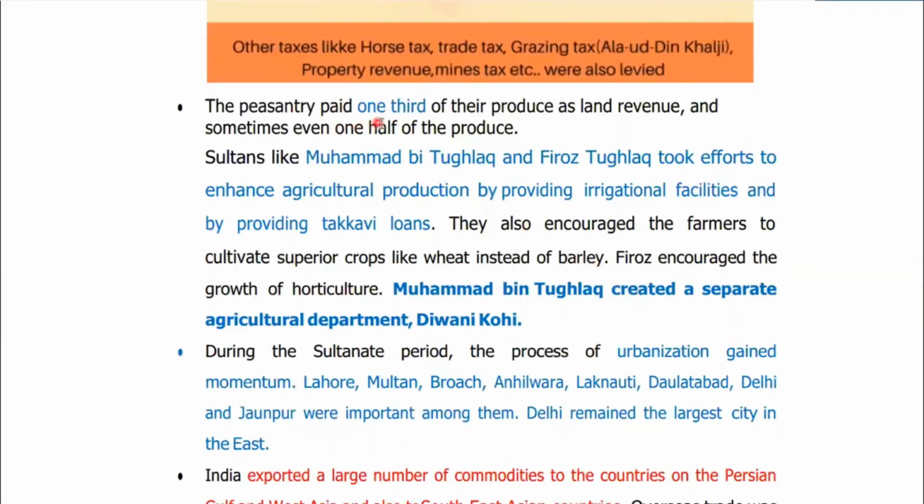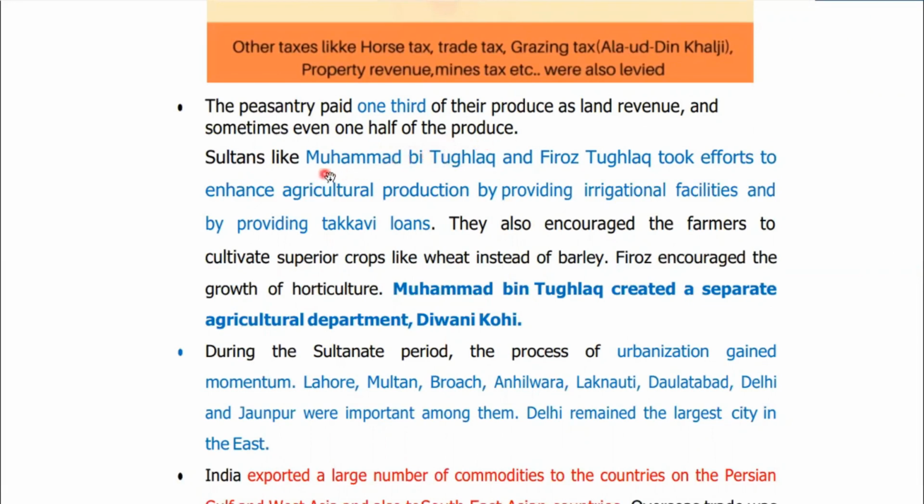The peasantry paid 1/3 of their produce as land revenue. 1/3. Please remember this. Okay, it was 1/3, not 1/6, not 1/5. And sometimes even 1/2 of the produce. If you see the reign of Muhammad bin Tughlaq, he actually did reform in the Doab region, in the plains of Ganga and Yamuna, right? So he imposed around 1/2 of the produce as tax.